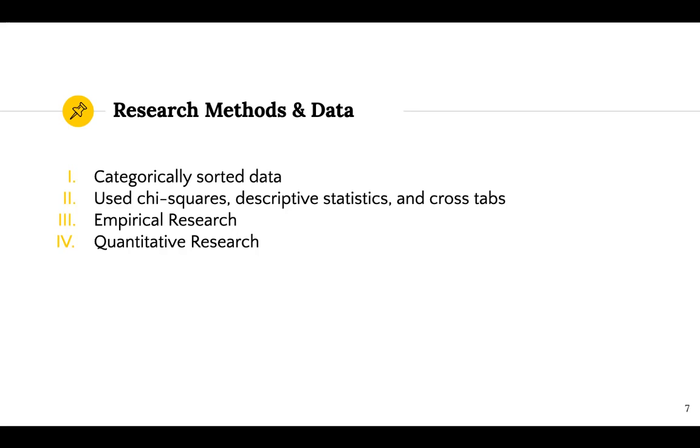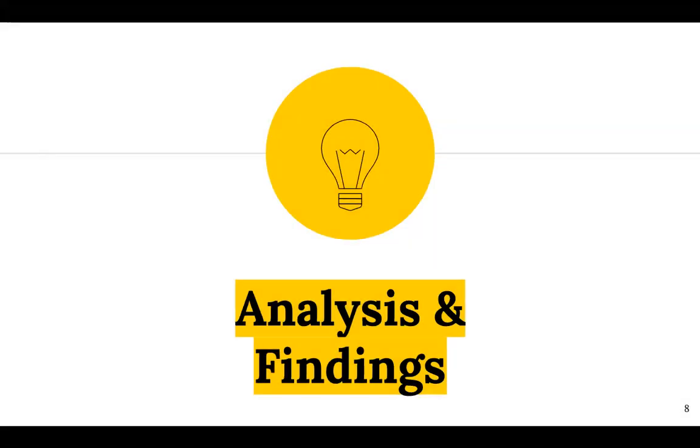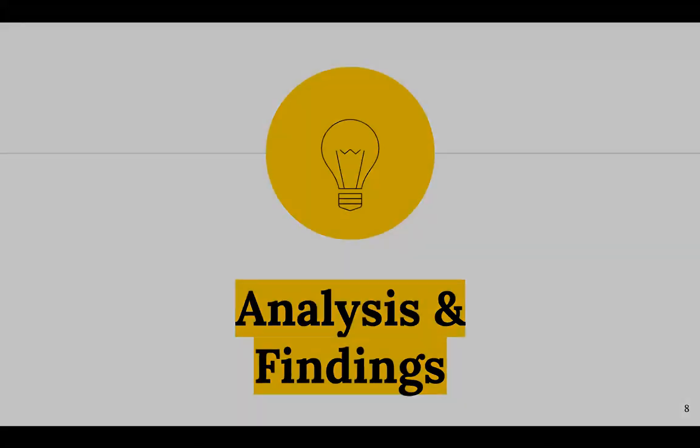And using our SPSS system, we ran chi-squares, descriptive statistics, and cross tabulations, which I will also further explain while we are looking at those results. This experiment is empirical research, meaning that it's based off of observation and measure of phenomena, and it is a quantitative research study, meaning it's a process of collecting and analyzing numerical data. So let's dive into our analysis and findings.